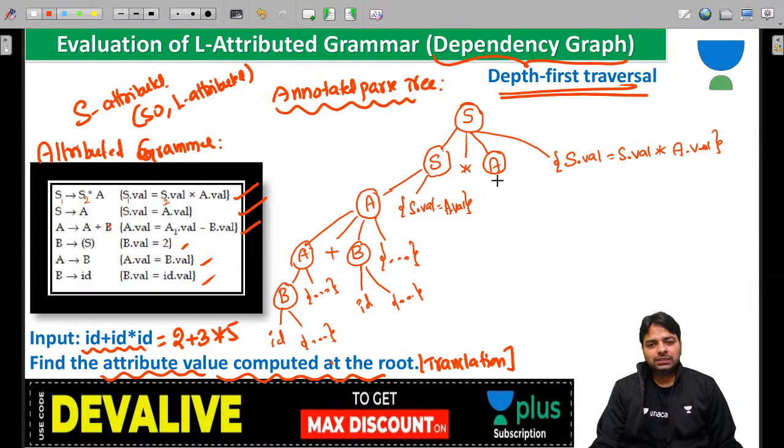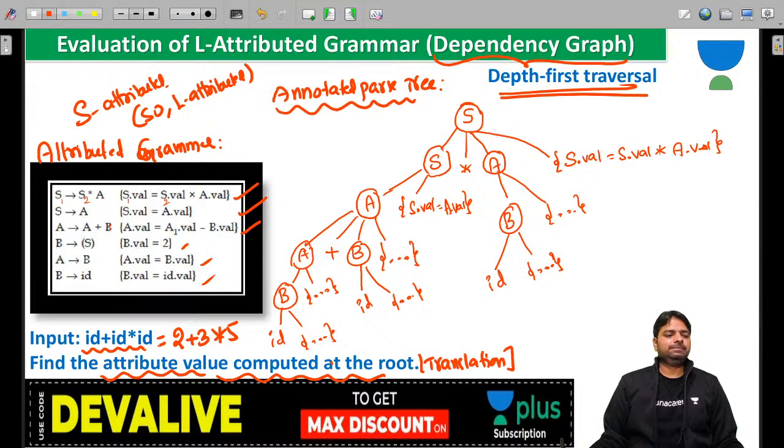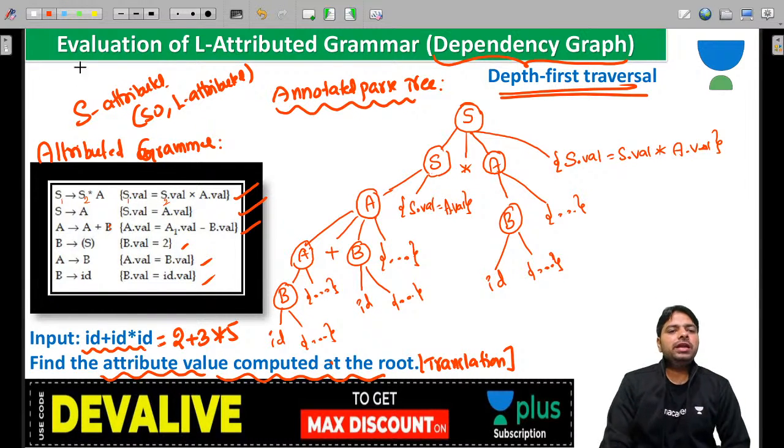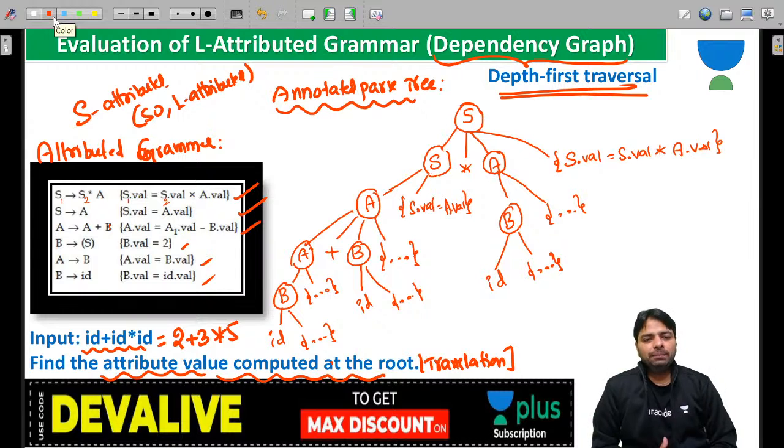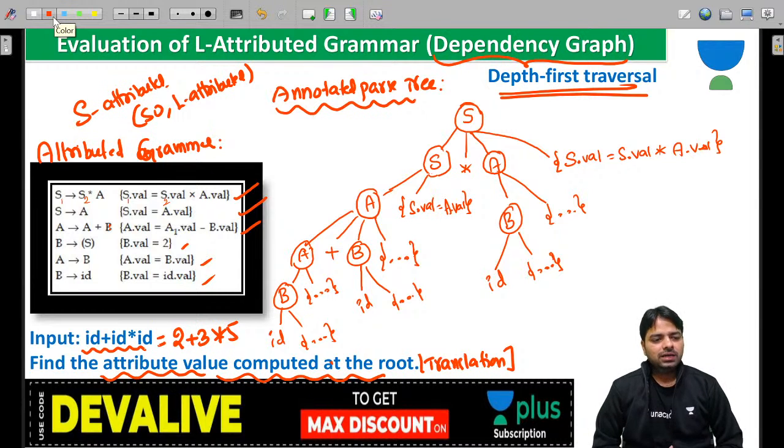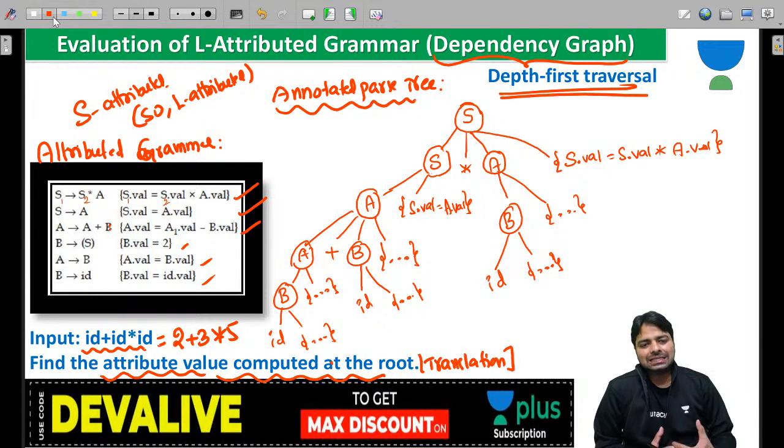Okay, keep doing that. A, you just do it, B, and you can write that if you want: A.value is equal to B.value, ID, and you have something here. We don't speak of the output of the input; we speak here of the attribute value computed at the root. Come on Sanjeev, it's not the output of SDT, it is the attribute value computed at the root. It is called a translation.